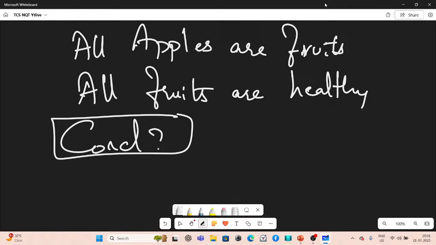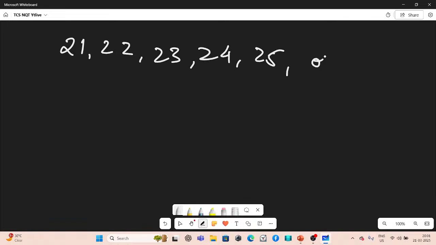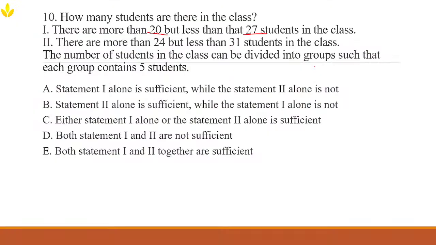Let me just write it down. The possible values between them are 21, 22, 23, 24, 25, or 26. But we don't know yet if this number is divisible by 5. Do we know that? No, right? So statement 1 alone is not sufficient.